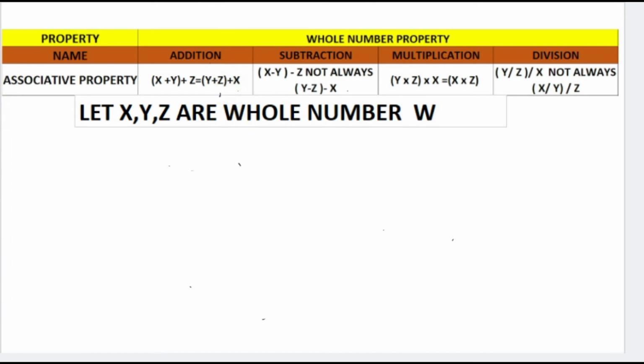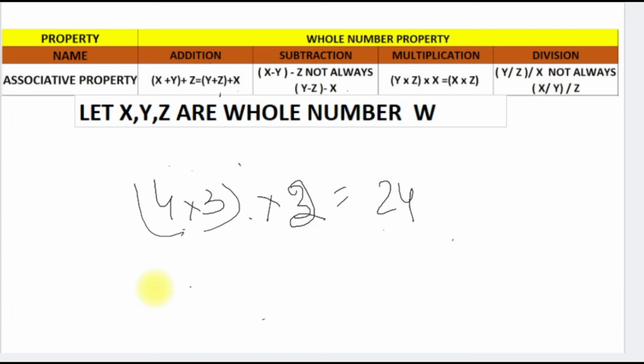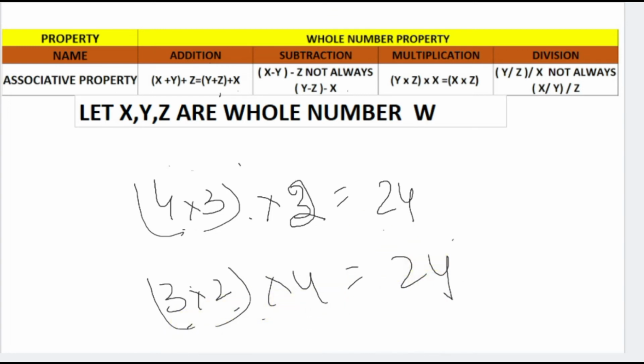Let us see how. If we multiply 4 multiplied by 3, we get 12. Multiply by 2. Oh, sorry, the number should be 2, so that all the numbers are different. 4 multiplied by 3 is 12, multiplied by 2 is 24. If we change the grouping, let us say 3 multiplied by 2, then multiply by 4: 3 into 2 is 6, 6 into 4 is 24. The answer is the same. So the associative property works with multiplication, right?